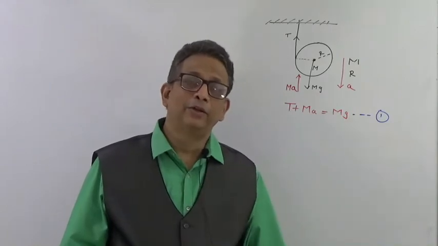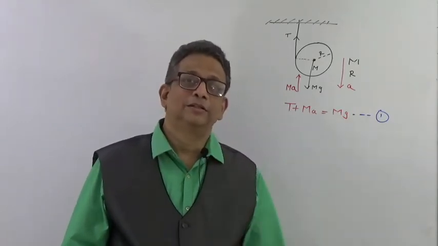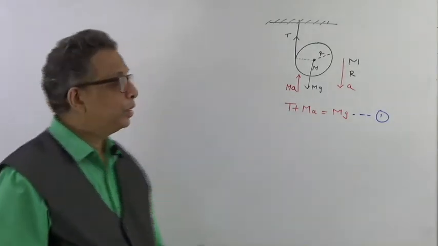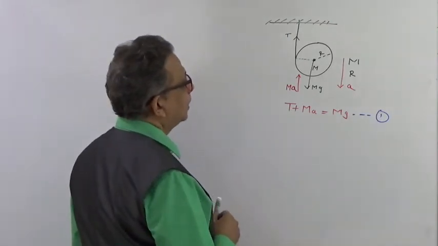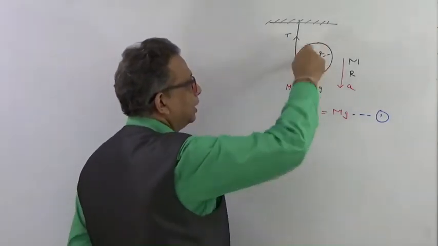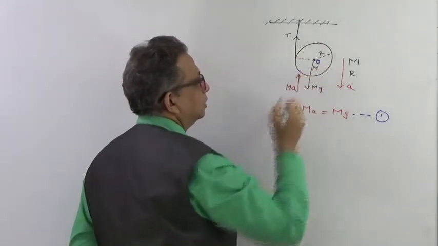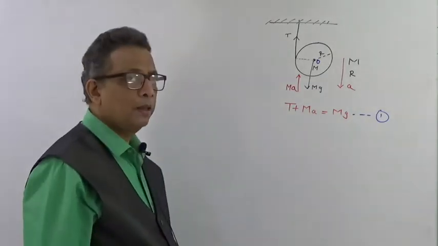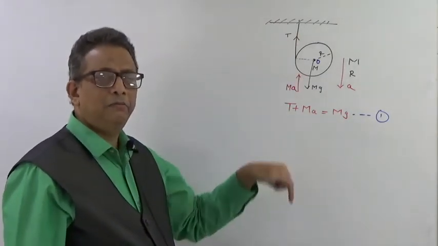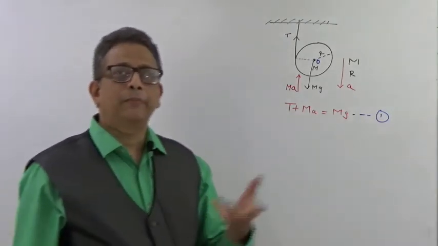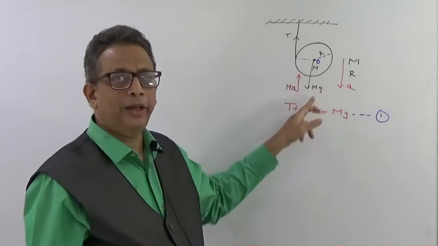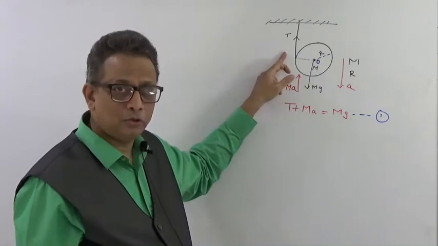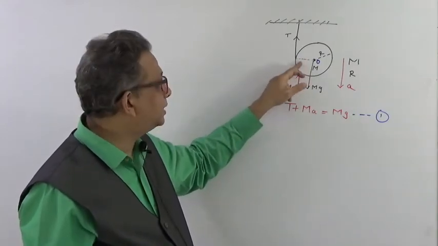If it has an angular acceleration, then there is some torque being applied to it, because of which it has got that acceleration. So here you will see who is giving this torque. Torque, if it is rotating around this center of mass O, right? I can see two forces, one is mg and one is T, but mg at the center will not apply any torque because the perpendicular distance of mg from O is 0. Then there is one force, that is T. T is also a force that is being applied at a distance r.